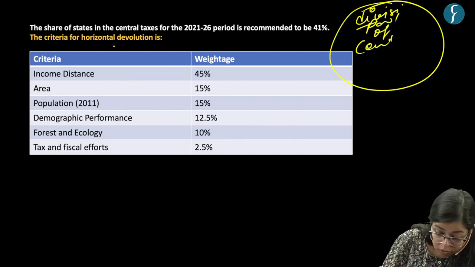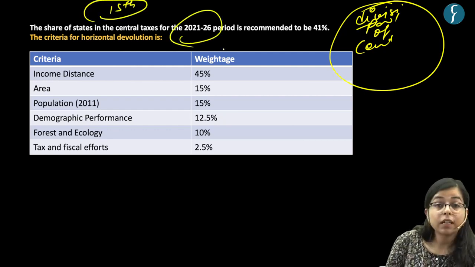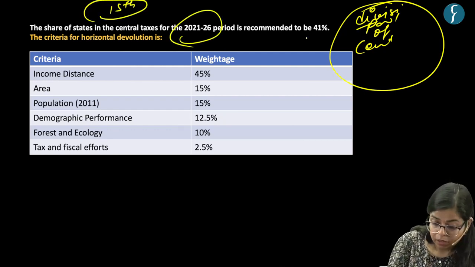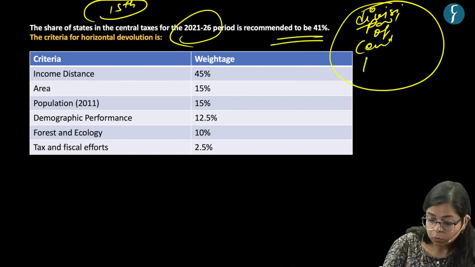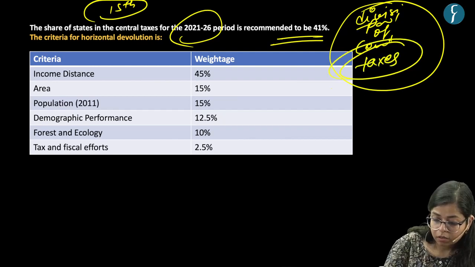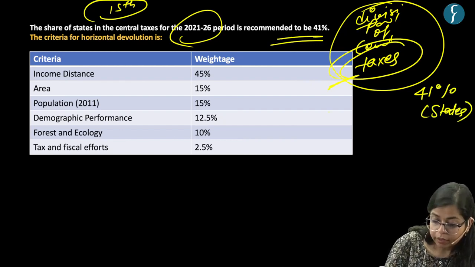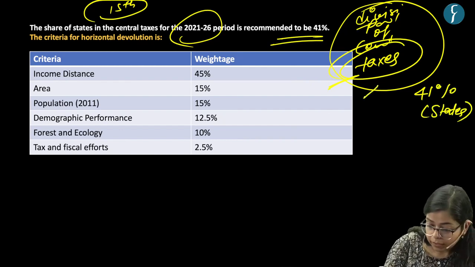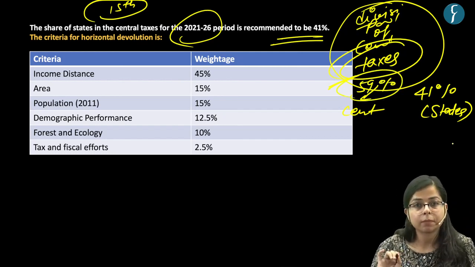Now, based on the recommendation of the 15th Finance Commission for the period 2021-26, this devolution has to be 41%. That is, from this pool of taxes, the devolution would be 41% to the states, right? And the remaining amount would be retained by the central government. Say 59% would be with the central government and 41% would be with the states.